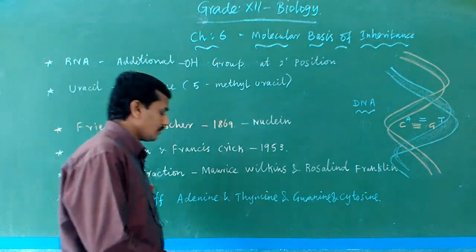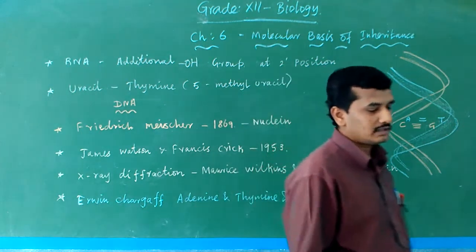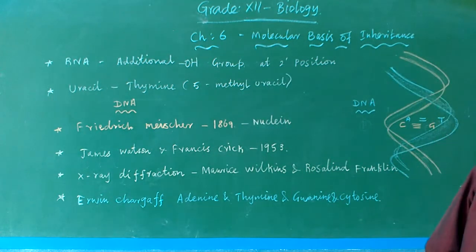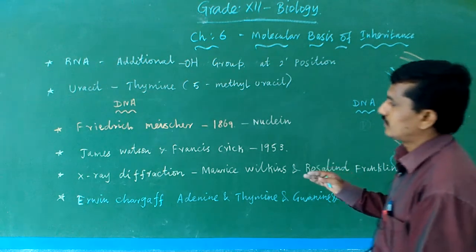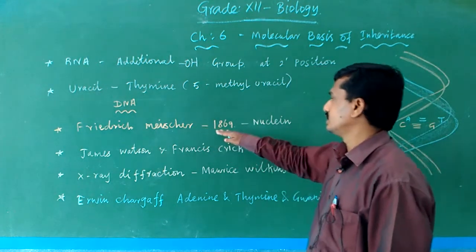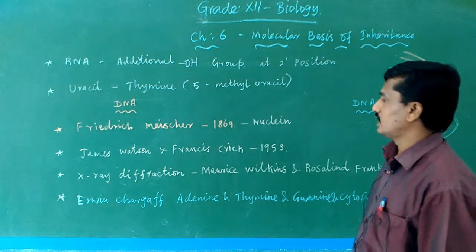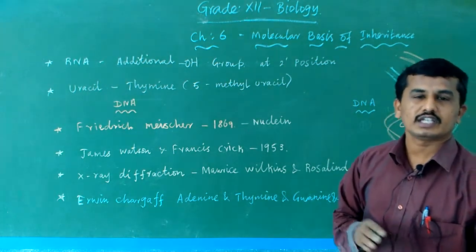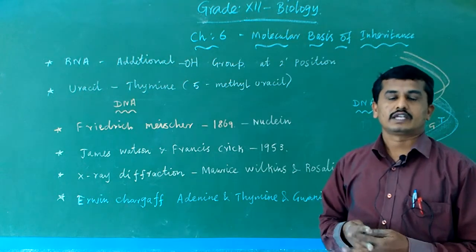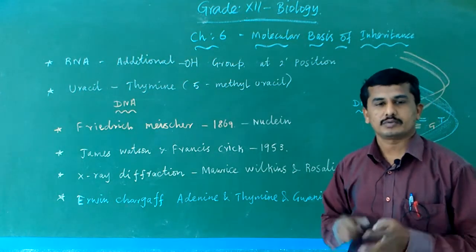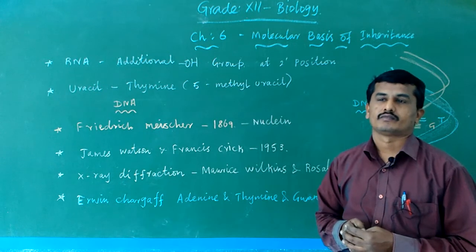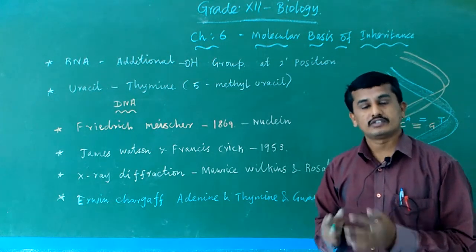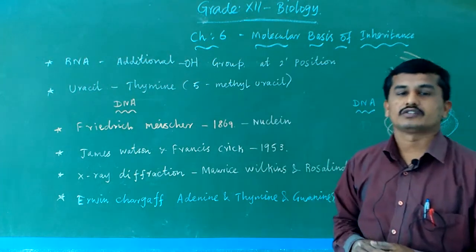Okay, then how was the genetic material discovered? The first scientist, Friedrich Miescher, in 1869, found an acidic substance present in the nucleus. This acidic substance is known as nuclein.